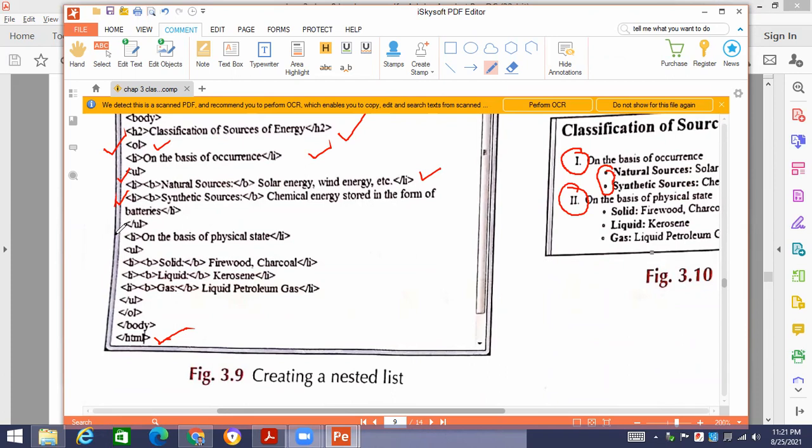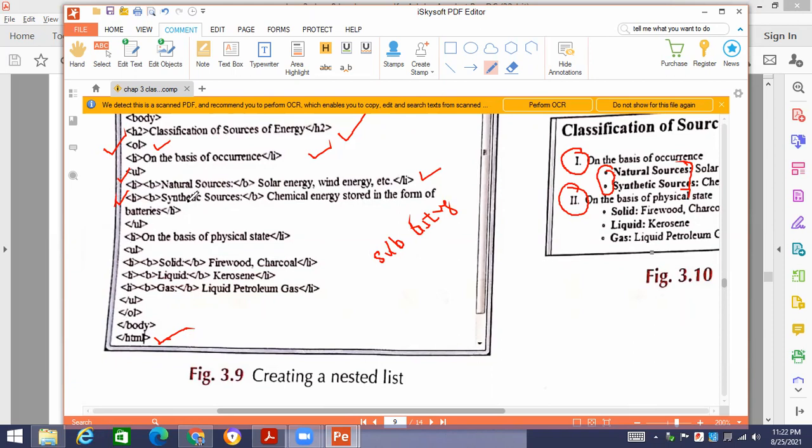Two points are there. So you will be able to see that over here, even over here, there are these two points. This type of list is called basically the nested list, when there is a list inside the list, sublisting. This is basically the concept of sublisting. Now come towards the next point.